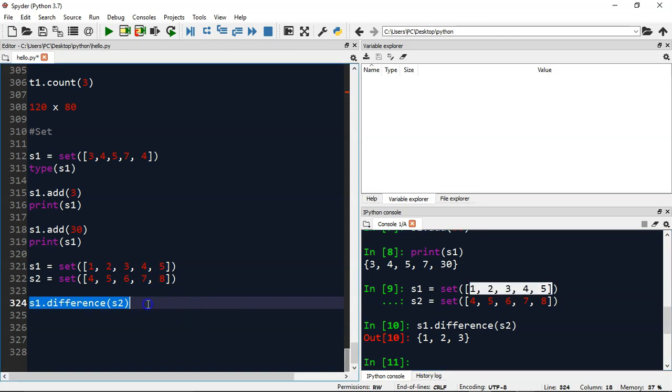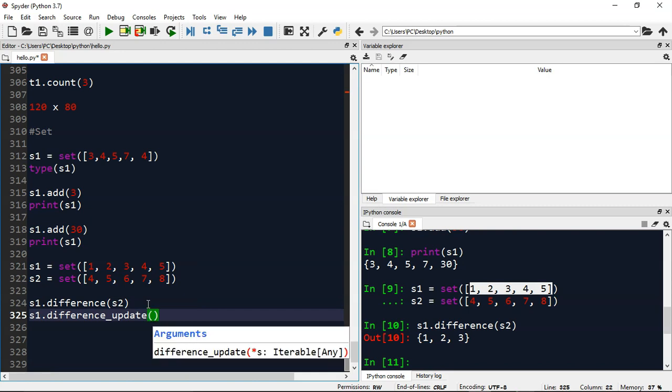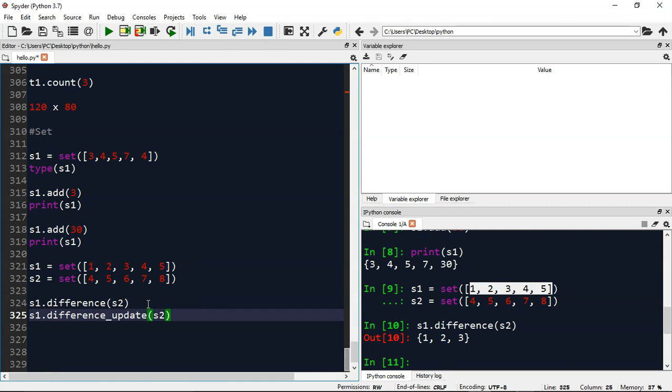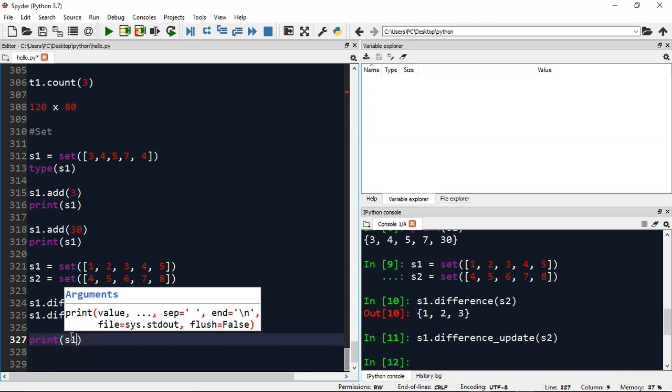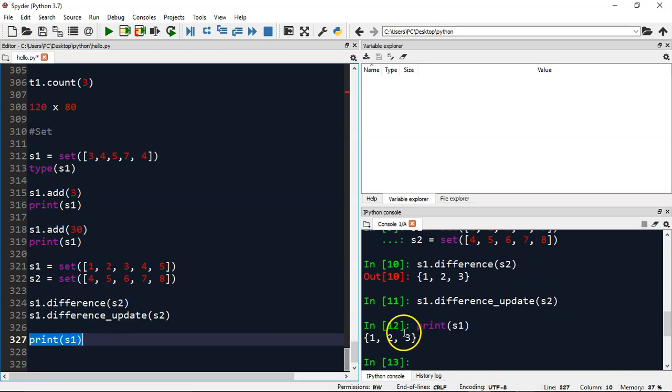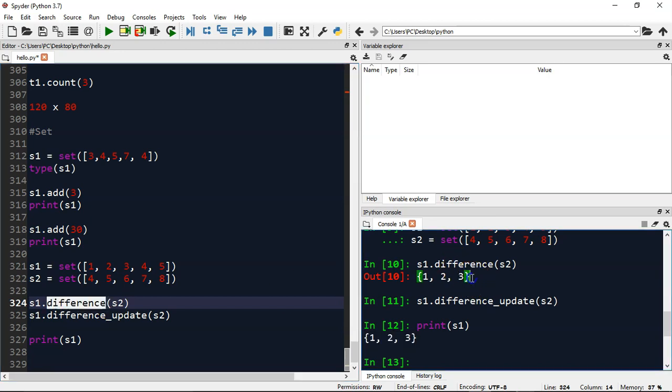There is one more method, S1 dot difference_update. Whatever difference was there, it will update on S1 itself. If I execute it, it won't return anything. Instead, if you print S1, you can see S1 now appears as 1 2 3. So the difference between the difference method and the difference_update method is that difference creates a brand new set and returns it, as it has done here, whereas difference_update does all those updates in the original set only. So it does an in-place modification.